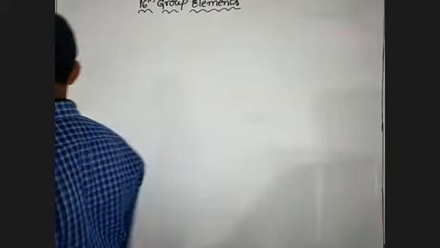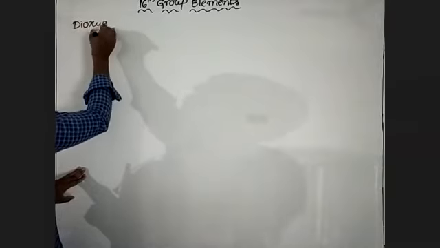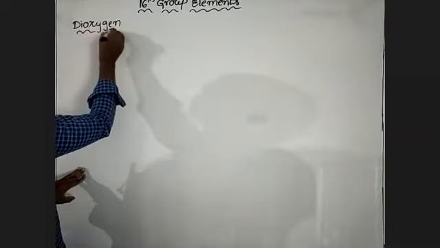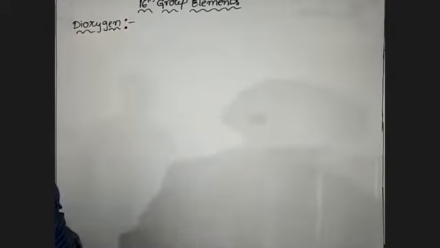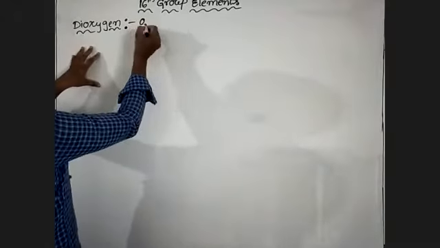So in today's class, dioxygen: preparation, properties and uses. Dioxygen's molecular formula is O2.